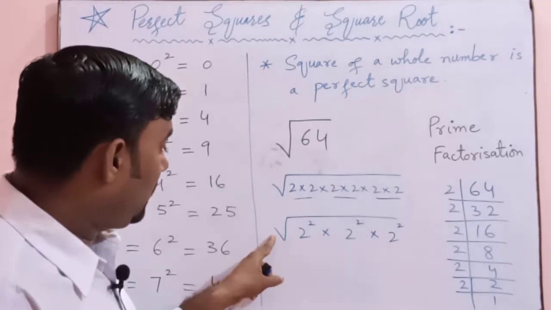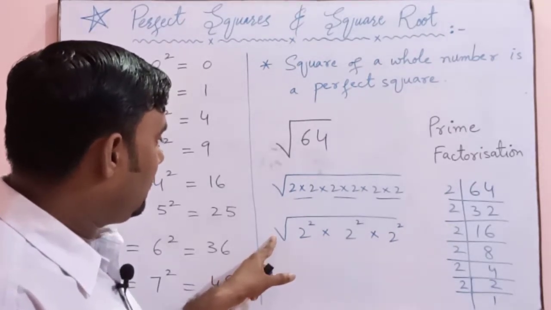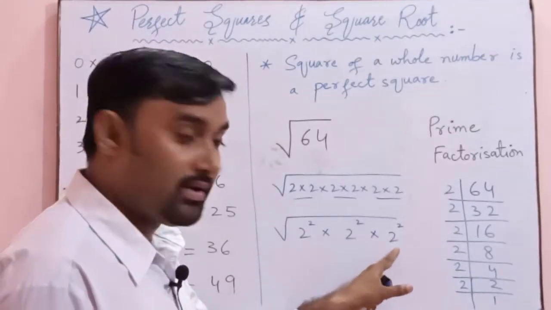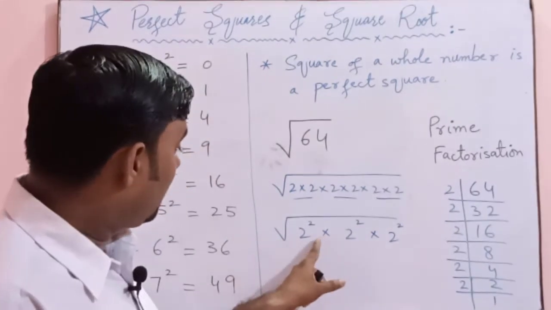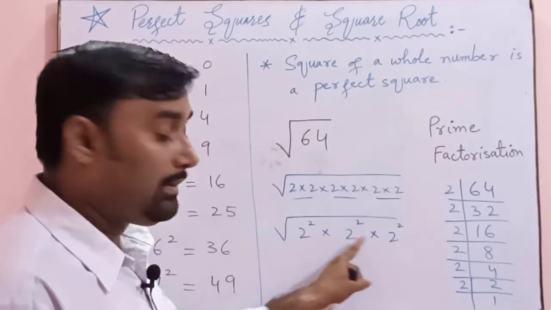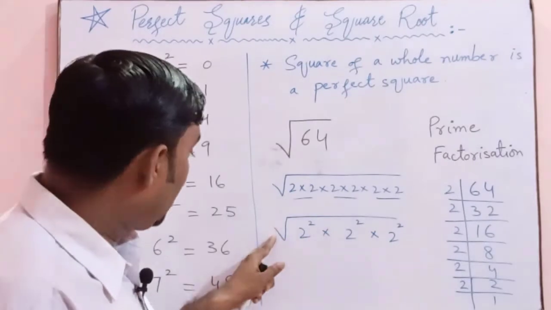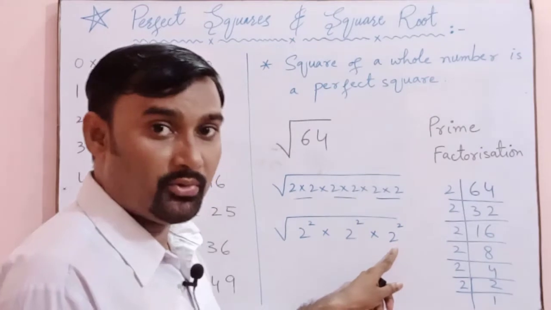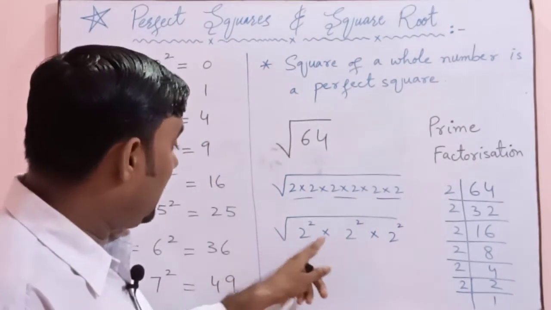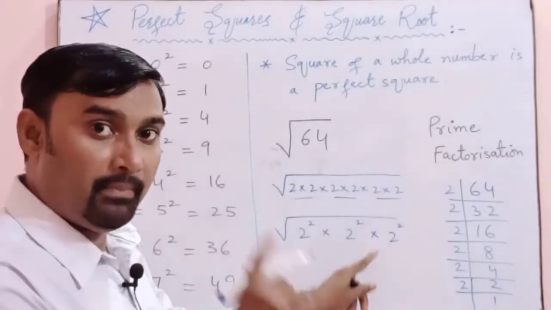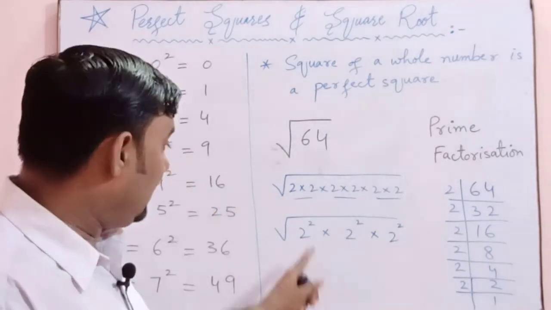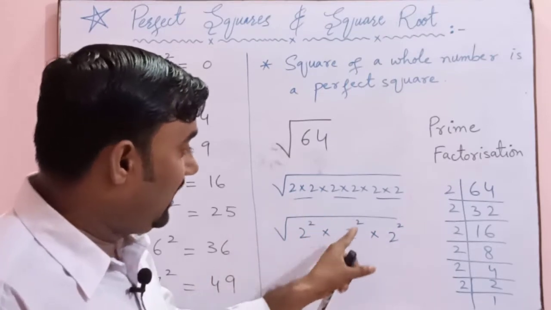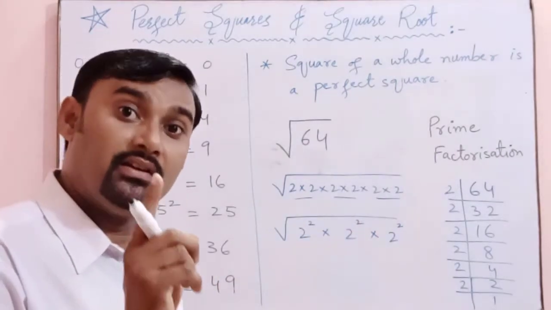Now we can apply this square root over every squared number, because these squared numbers are multiplied over here. In case of multiplication, you can apply the square root over every number within the square root. In case of multiplication and division it is possible, but in case of addition and subtraction it is impossible. You cannot apply the square root on every number within the square root in case of addition and subtraction.